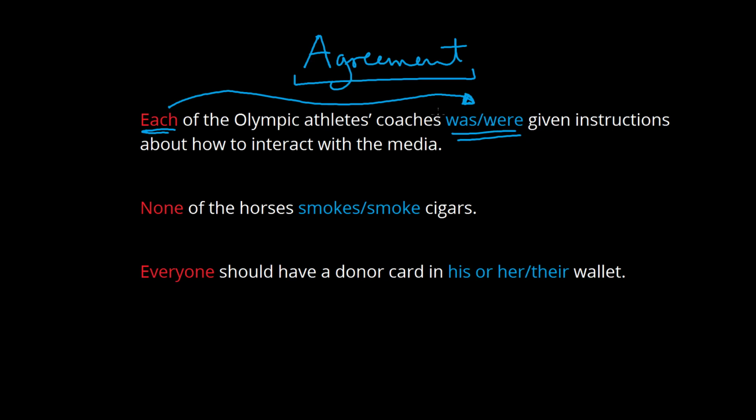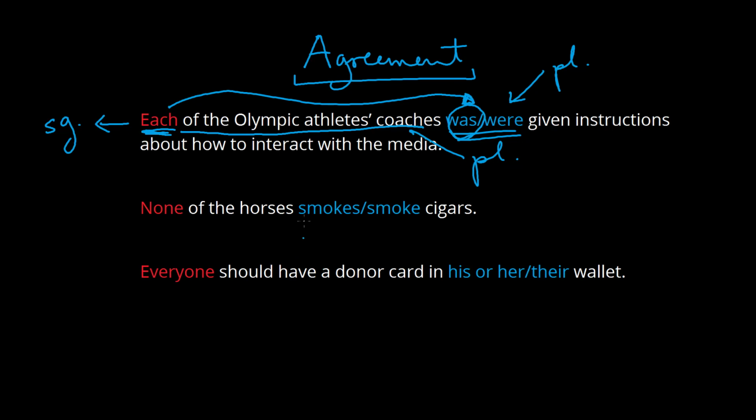So if you look at this example, each is pretty much always a singular pronoun, and that means that it has to take a singular verb. So we would pick was. And this can be confusing because from the context, we know that this is actually referring to multiple people, right? Each of the Olympic athletes' coaches is plural. And so we might think, well, there are multiple coaches, we maybe need were, which is the plural verb. But don't let that confuse you. Most of the time, each remains singular.